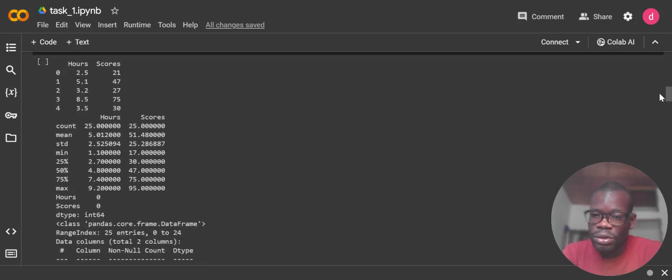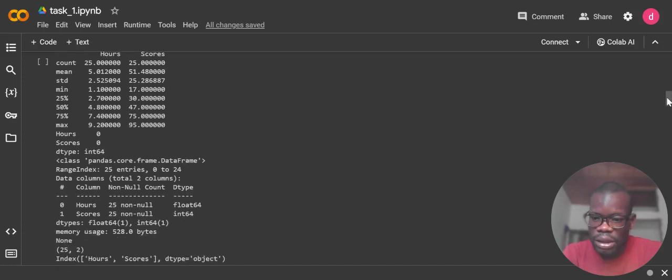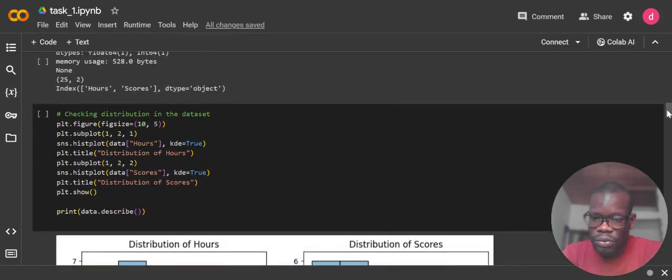We have two variables, which are the hours and the scores. We have the description of the data set, which has the minimum, the maximum, the standard deviation, and so forth. We don't have any missing values in this. Now we're checking for distribution in the data set.